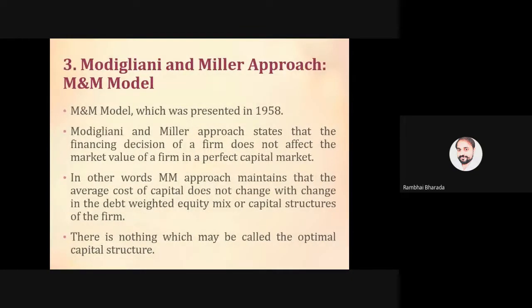In the next class, we will go for the last 2 theories of capital structure, that is the traditional theory and the Modigliani and Miller approach. If you have any doubts or queries up to this point in the previous 2 theories, let me know. Otherwise, write down my numbers and you are free to leave the class.